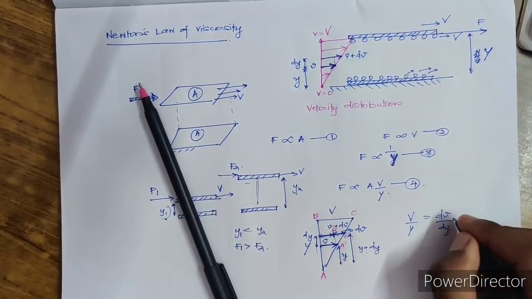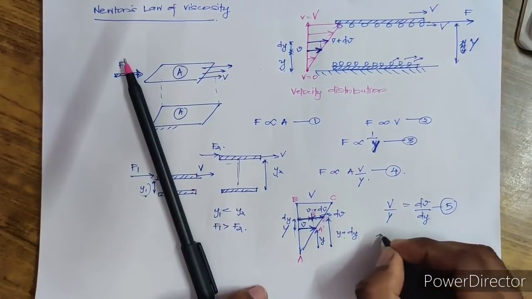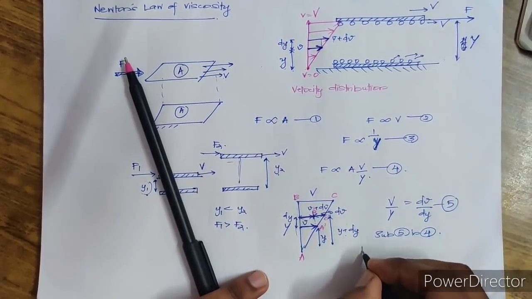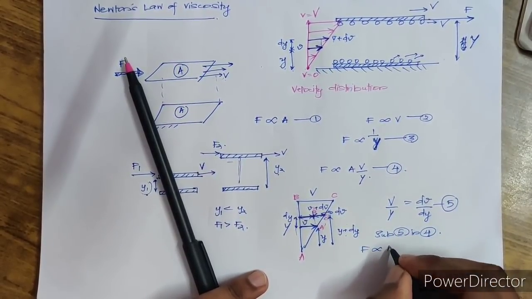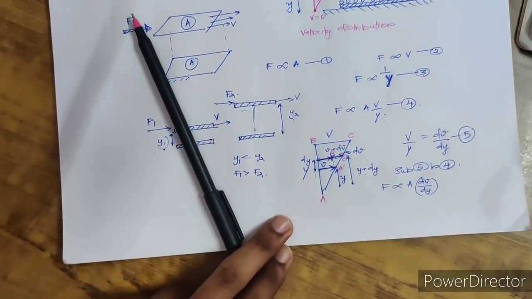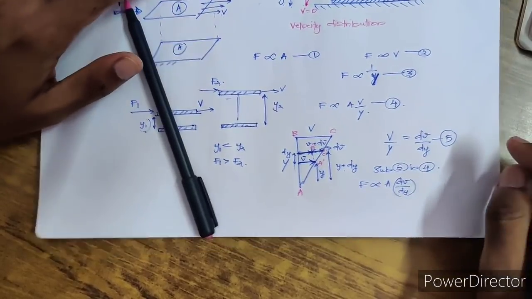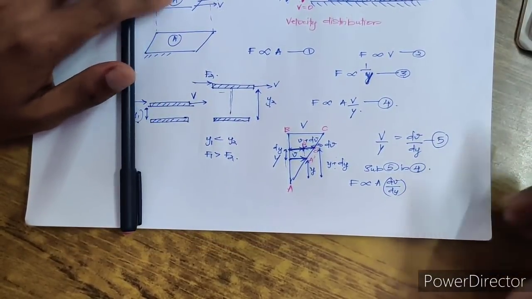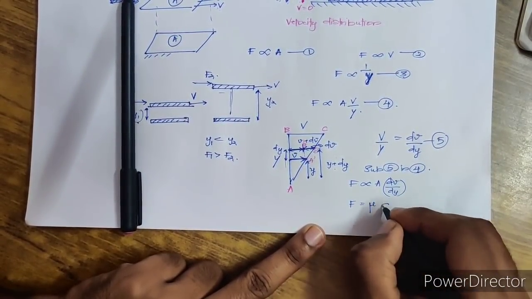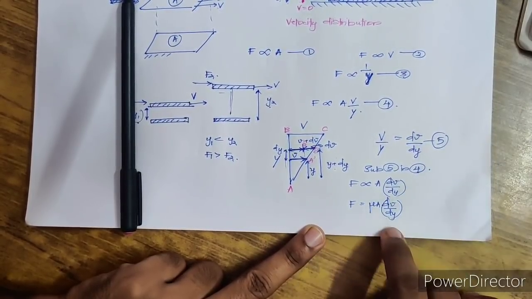So if I substitute this equation 5 in the fourth equation, you will get F is proportional to A into dV by dy. Now we always know that whenever you have a proportionality, to make it an equation you have to use a constant of proportionality. I am adding a constant of proportionality, that is nothing but mu into A into dou V by dou Y.